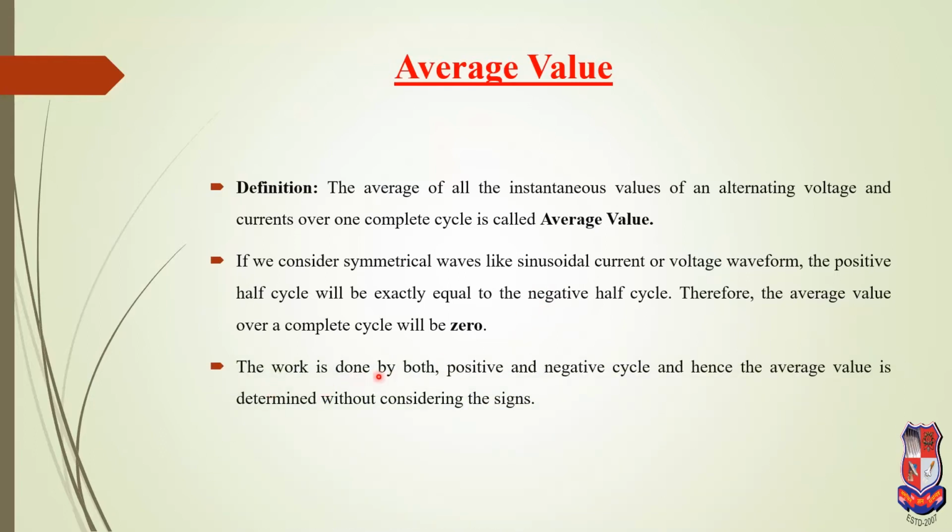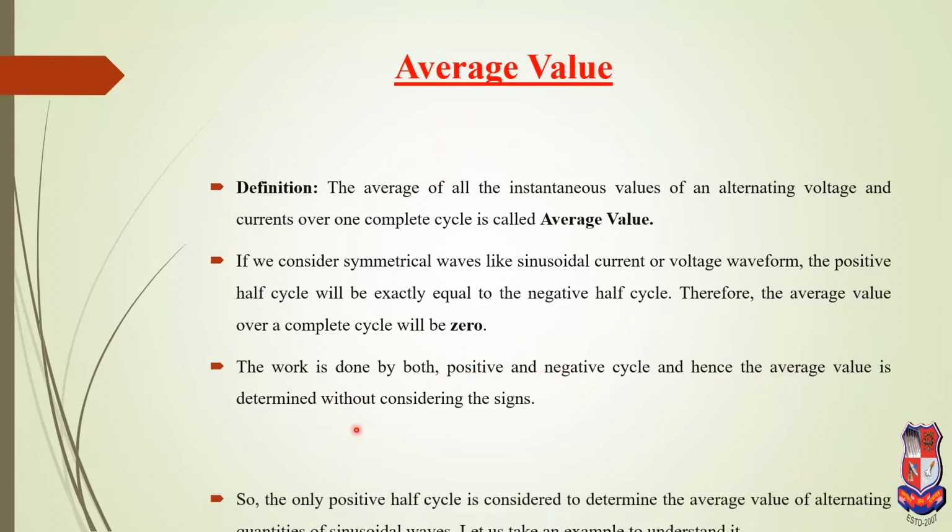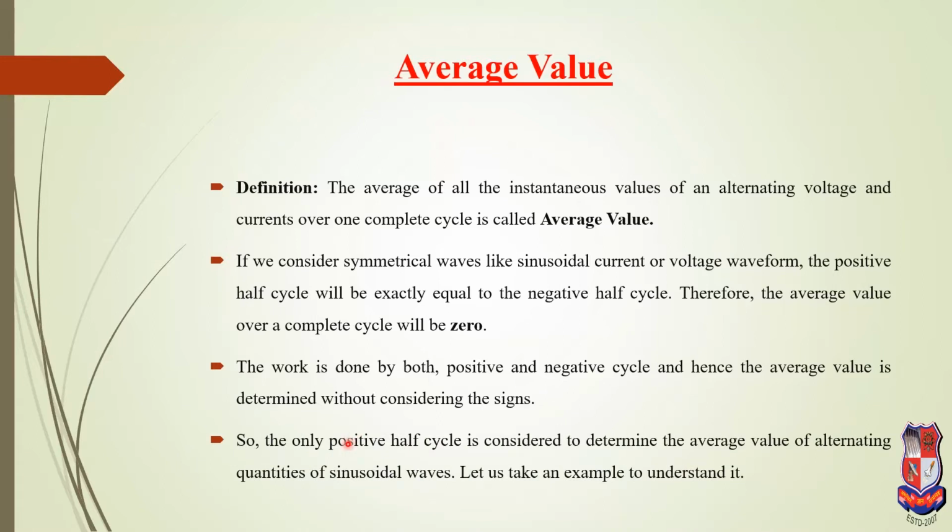The work is done by both the positive and negative cycle. Hence, the average value is determined without considering the sign. So only the positive half cycle is considered to determine the average value of an alternating quantity of a sinusoidal wave. Let us take an example.